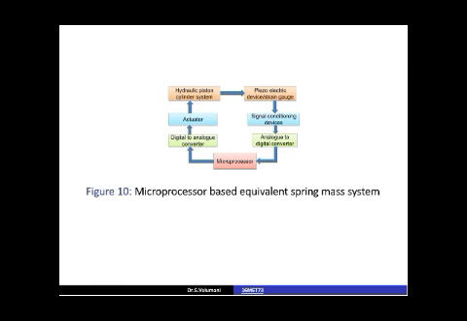Then an analog to digital converter is used to convert it into digital form, and the signal is fed into the microprocessor where processing takes place, and then it gives signal output in digital form. Here the actuator works only with analog signal. So between the actuator and microprocessor we have to add a digital to analog converter, which converts to analog form. Then the actuator works along with the piston cylinder system.